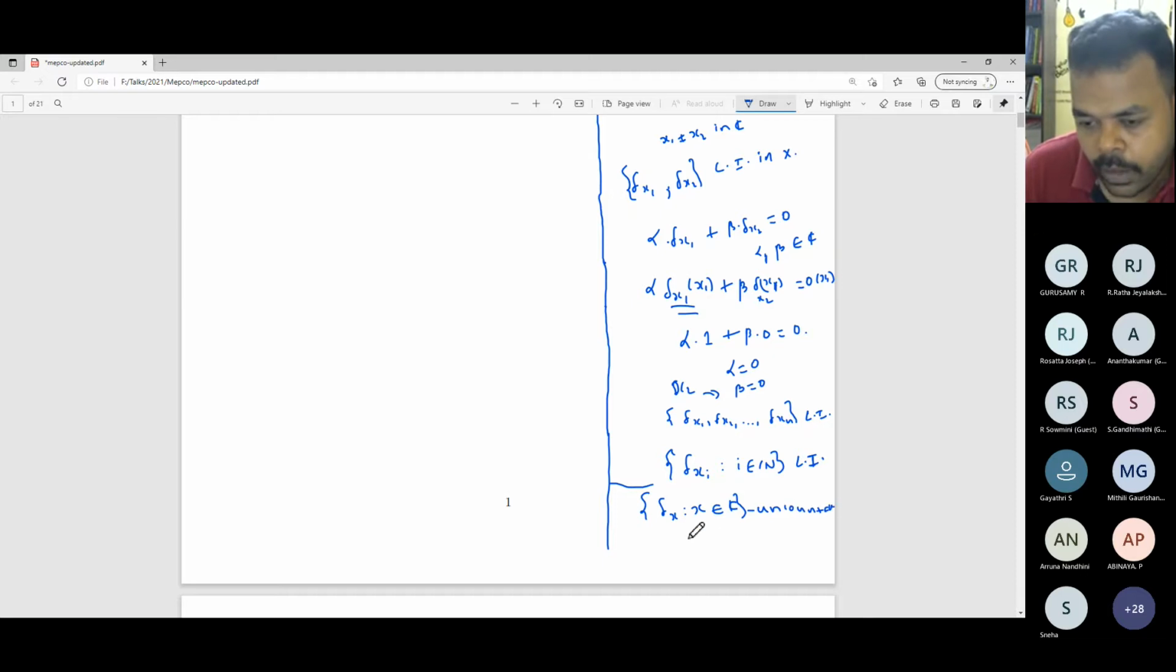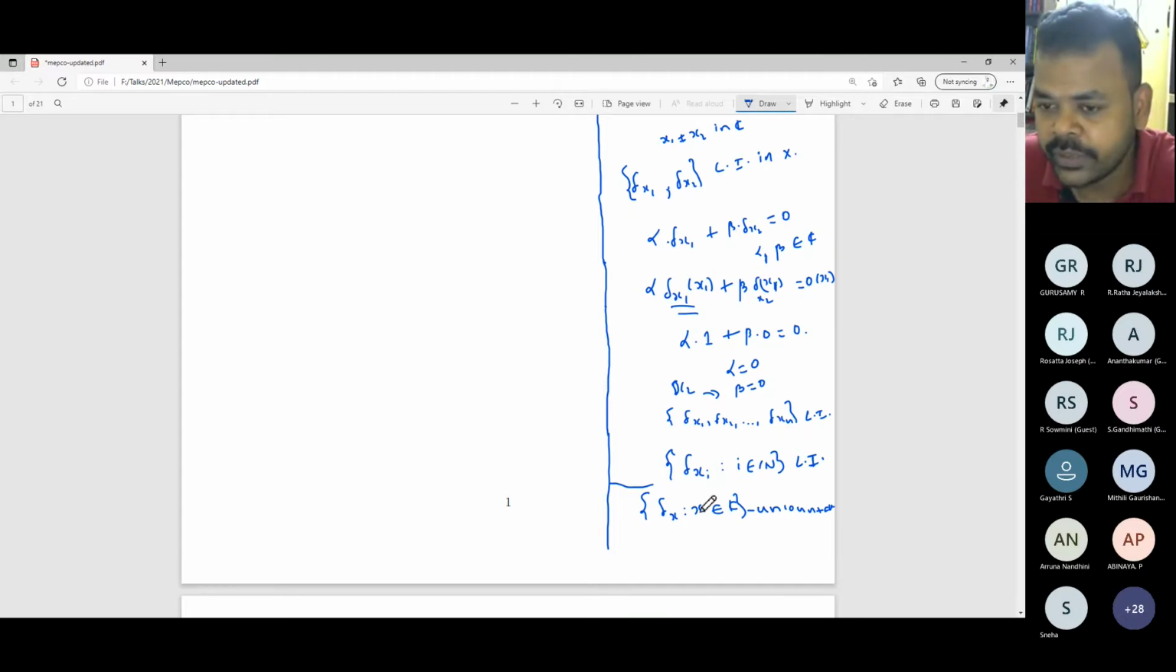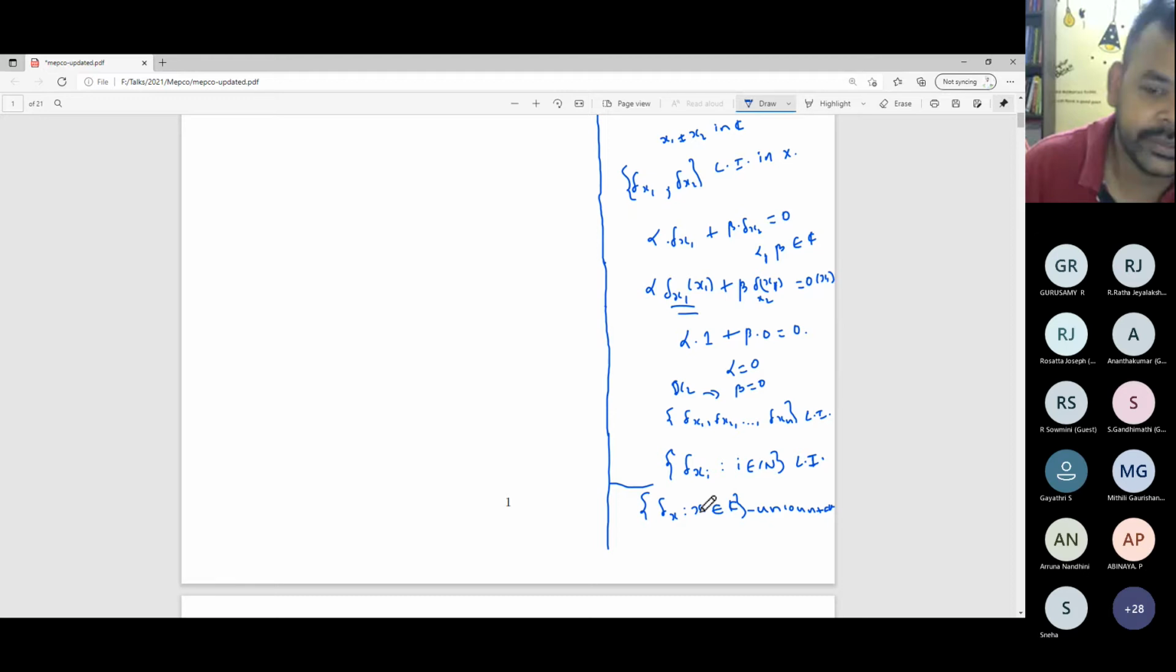Okay, and so if you have finitely many vectors, then you know how to check whether the given set is linearly independent or not. And if you have an infinite set, that is a misconception, or maybe many of us might have thought I will take an infinite linear sum, and then I will check whether, if the infinite linear sum is equal to 0, the coefficients are equal to 0 or not. Some of us might have thought in this way.